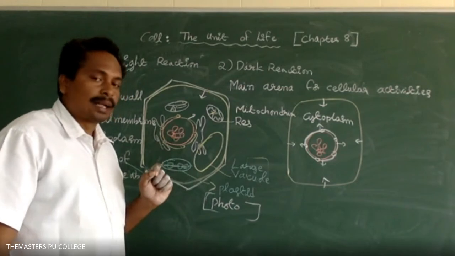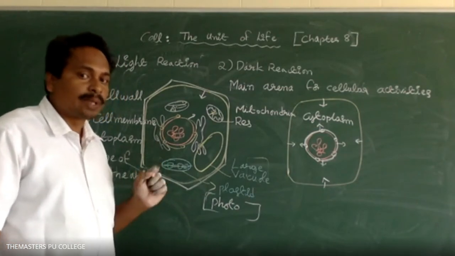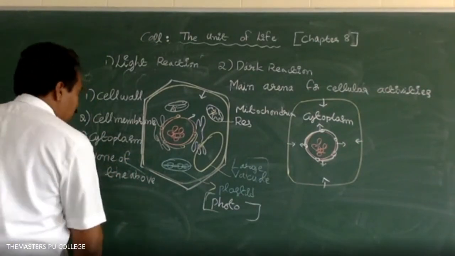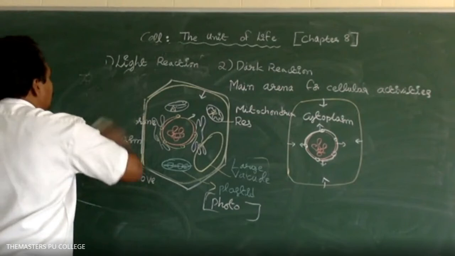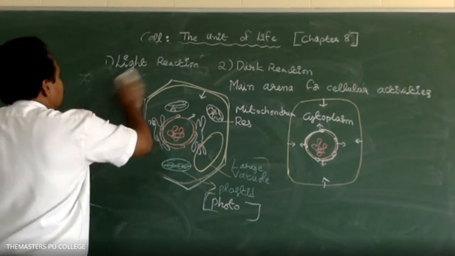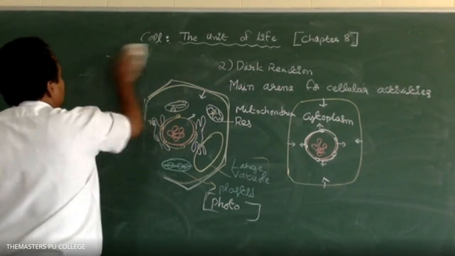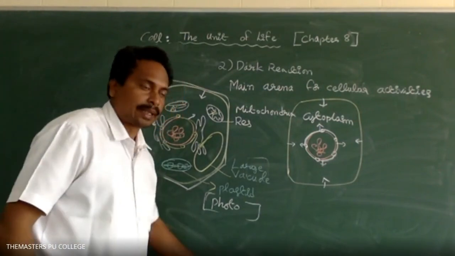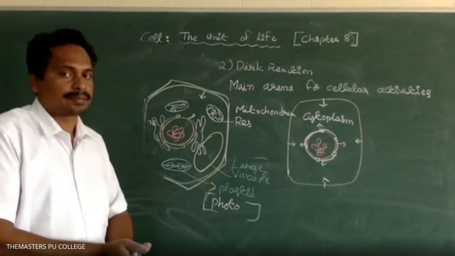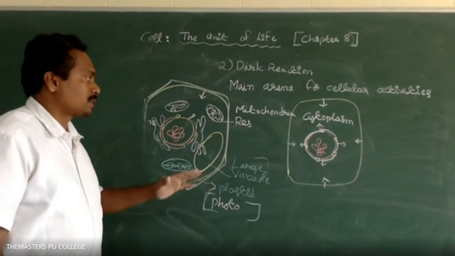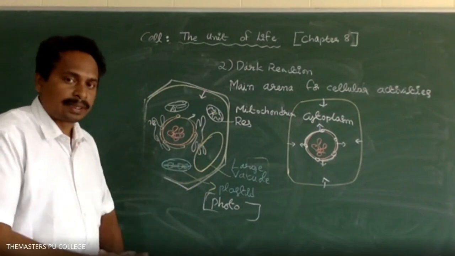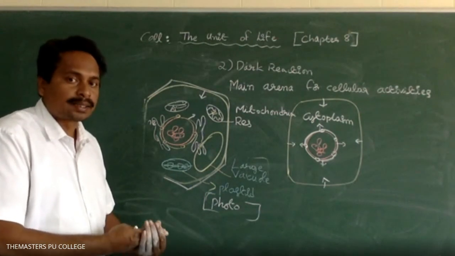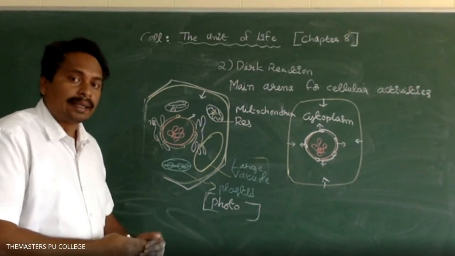Because several reactions take place in the cytoplasm of the cells. These chemical reactions keep the cell in a living state.